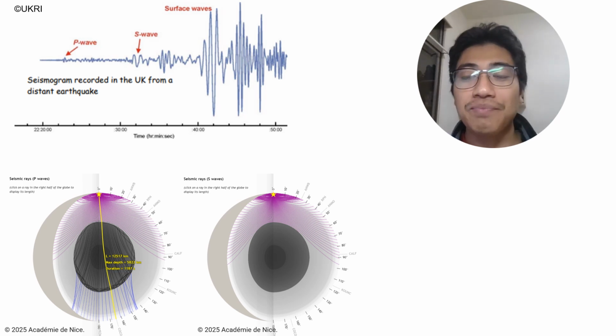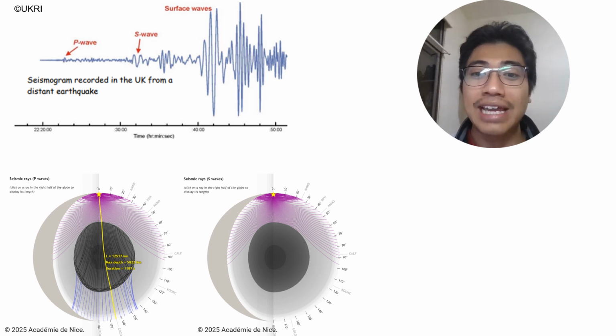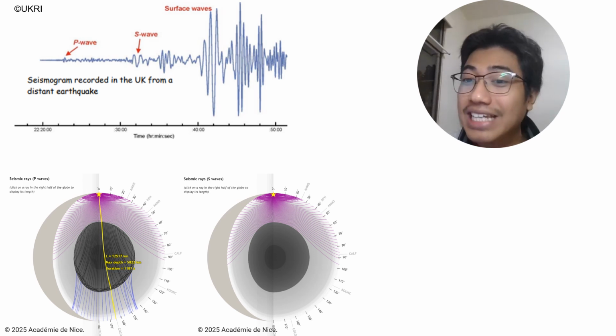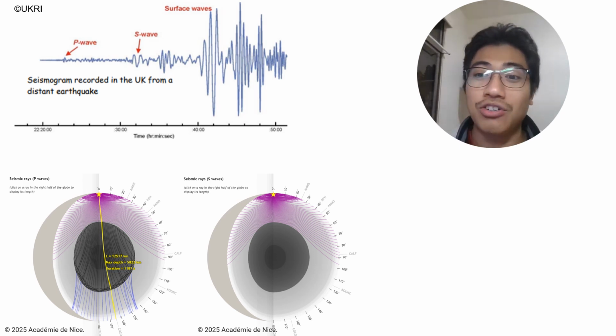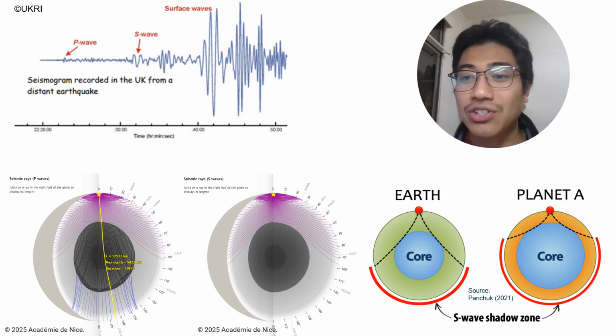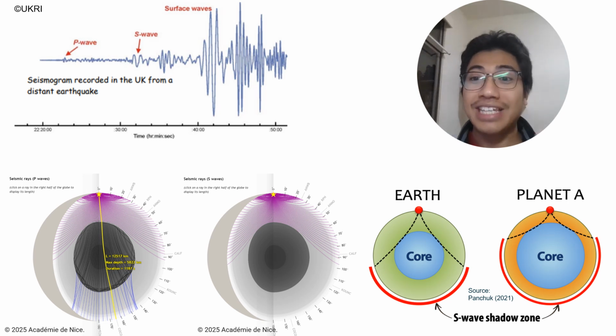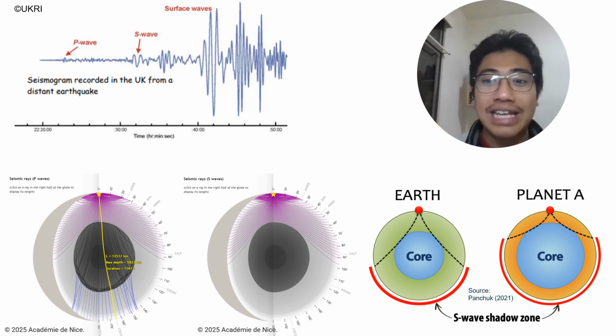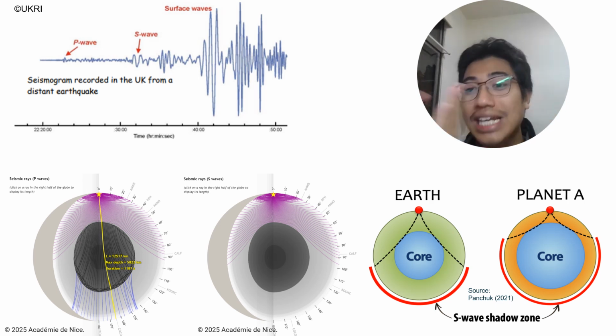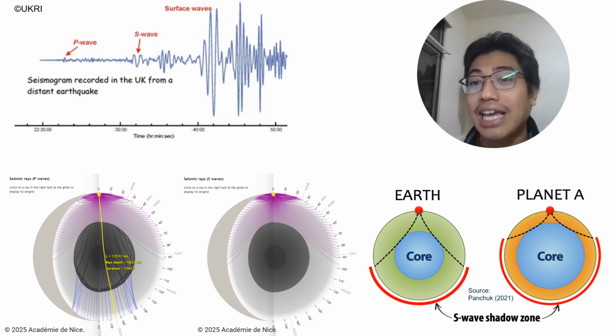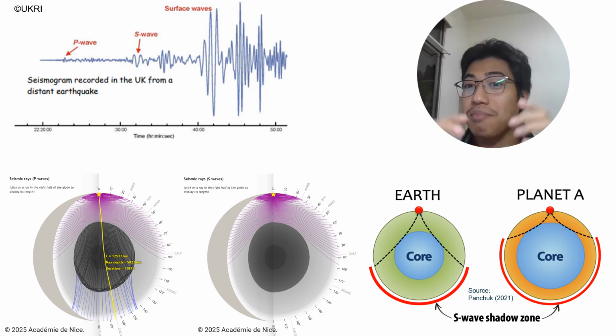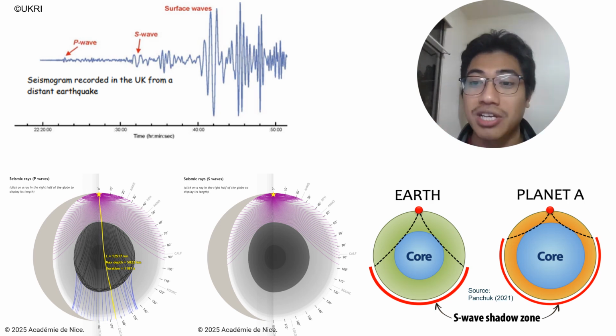So for example, in some specific places, there is a shadow zone, meaning they didn't detect any earthquake waves at all. It's kind of interesting. They have some surface waves, but the P wave and S wave they didn't detect. So imagine that situation is also happening when you're living on Earth. We can map the inside of the liquid core because we detect the shadow zone, and then we can apply that to planet A, another planet. If we detect a big shadow zone, it means maybe the liquid core inside is also bigger.